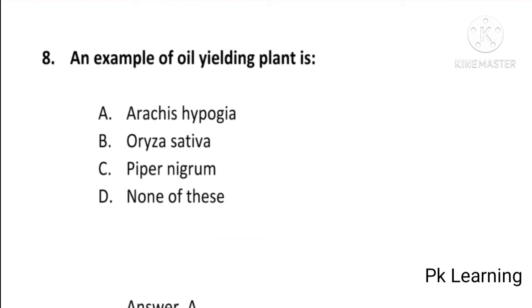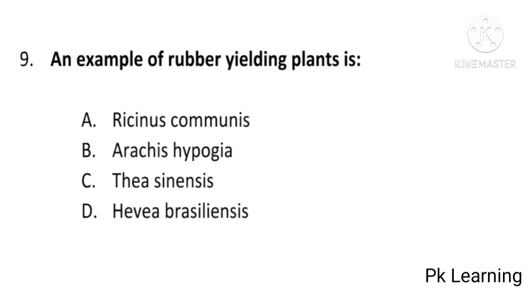And next question is, an example of oil yielding plant is Arachis hypogaea, Oryza sativa, Piper nigrum, or none of these. And answer is A, Arachis hypogaea. Oil yielding plant example is Arachis hypogaea. A is correct option.